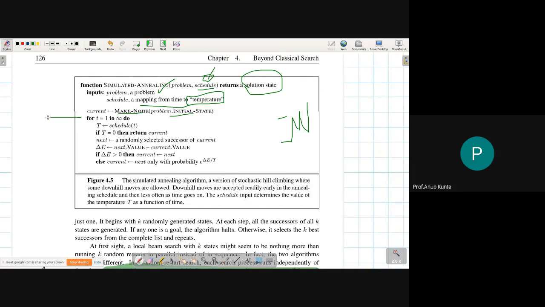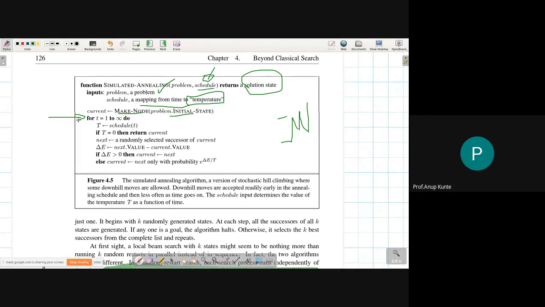Then from t equal to infinity. So in place of a while loop, a for loop is used here, but the for loop is running till an infinite number of times. So we could easily use some other kind of loop as well, a while loop as well. But here I need that t. That t is my index into the schedule. So it is like an iteration into the schedule.